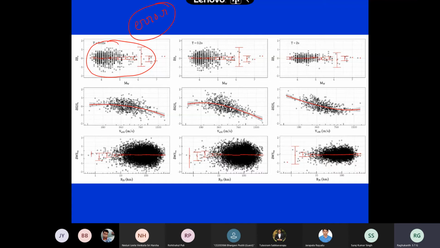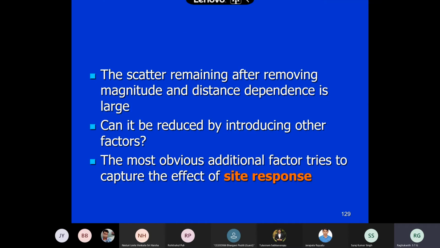When you observe this, you will find something very interesting, other parameters will come into the picture. So I will just show you the actual scatter remaining after removing magnitude and distance. This is very large, so we would like to reduce it, or find out some more information from this data.